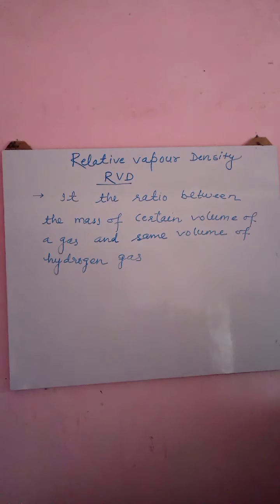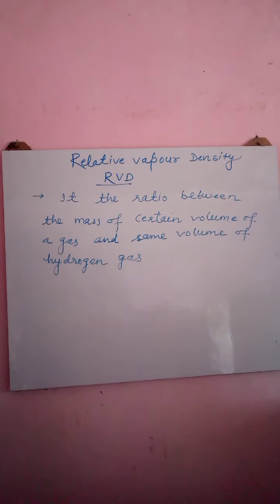So what is RBD, relative vapor density? It is the ratio between the mass of a certain volume of a gas and the mass of the same volume of hydrogen gas.